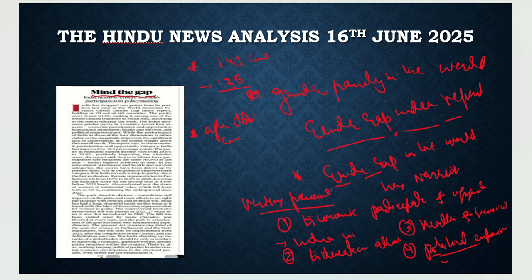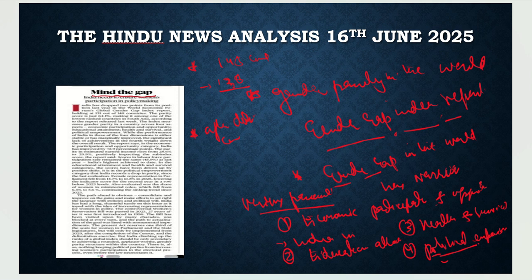We are improving in economic participation. We are giving better education to our children, especially girl children. We are bringing in various schemes related to women's health and survival. We are doing everything great, but with respect to political empowerment, here we are lacking.